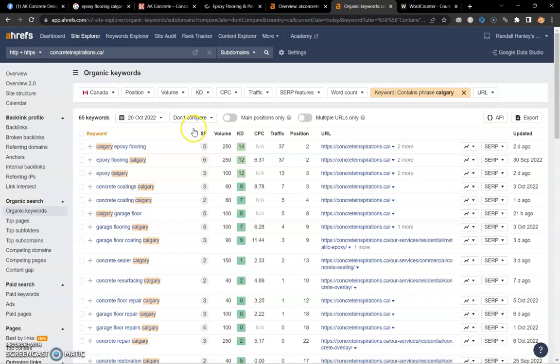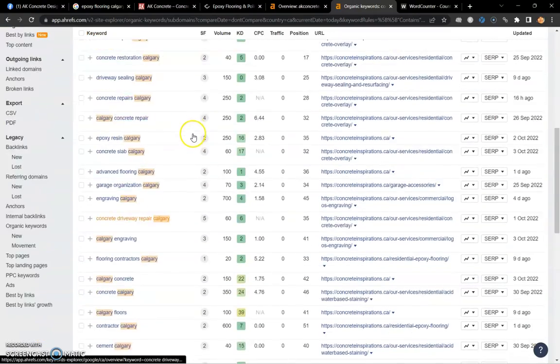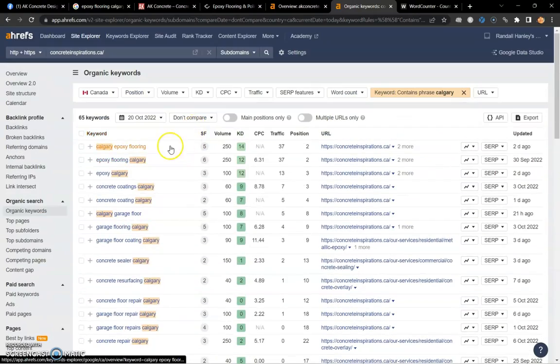So here are examples of keywords for you, right? Now, this is the keyword and this is the volume. So this is the amount of people searching for it monthly. And then this number right here is going to be keyword difficulty. It's on a scale of 0 to 100. And the higher the number is, the harder it's going to be to rank for that word and the longer it's going to take. The lower that number is, the easier it's going to be and the less time it's going to take to rank for that word.